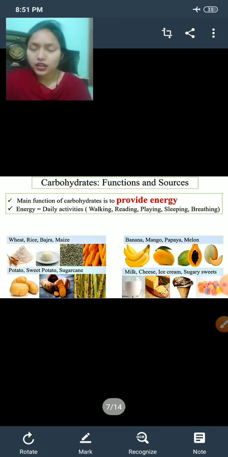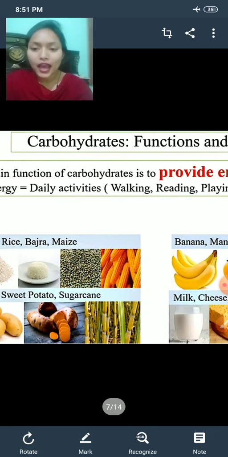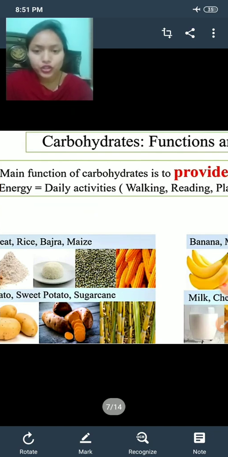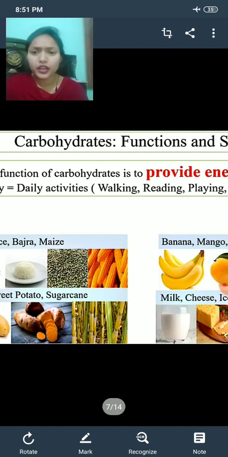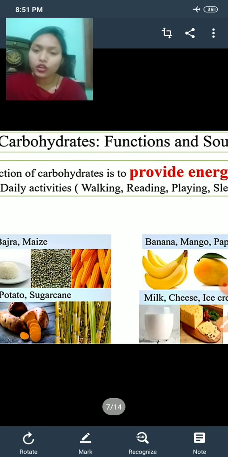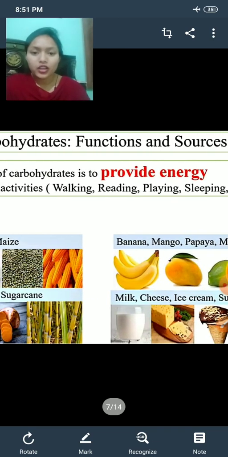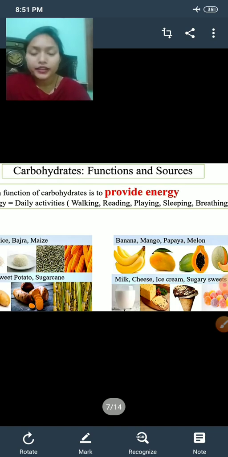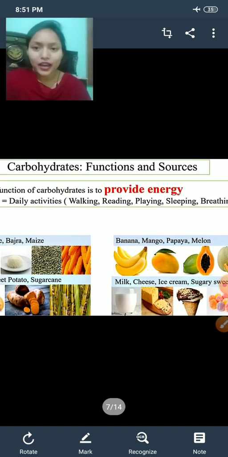So, we can say carbohydrates provide us energy, and that energy we use for doing our daily activities like walking, running, means for thinking also we need energy. Playing, sleeping, all these energies are provided by carbohydrate.